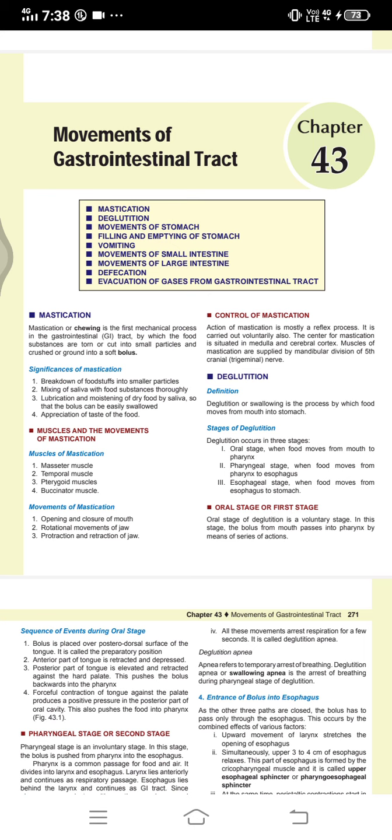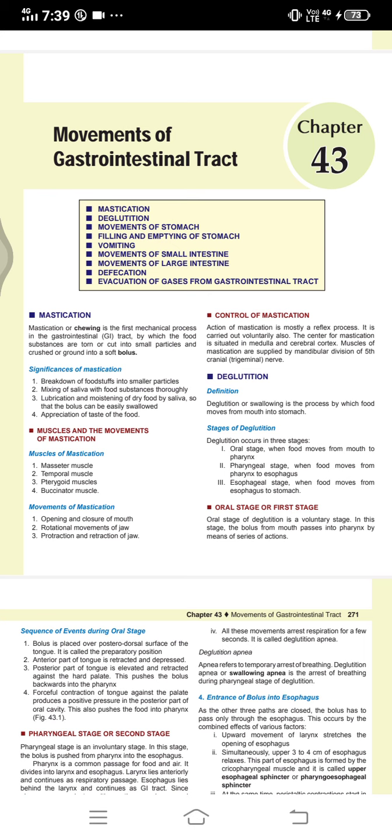Mastication. Mastication or chewing is the first mechanical process in the gastrointestinal or GI tract, in which the food particles are torn or cut into small pieces and crushed or ground into small soft balls. Significance: breakdown of food substances into smaller particles, mixing of saliva with food substance thoroughly, lubrication and moistening of the food particles by saliva so that the bolus can be easily swallowed, appreciation of taste of food.